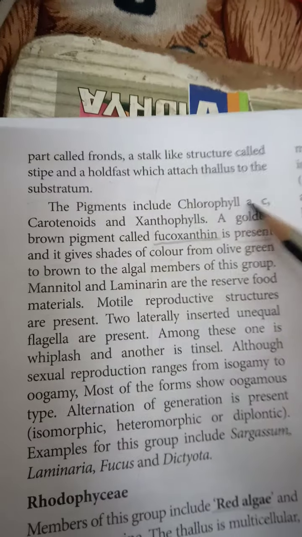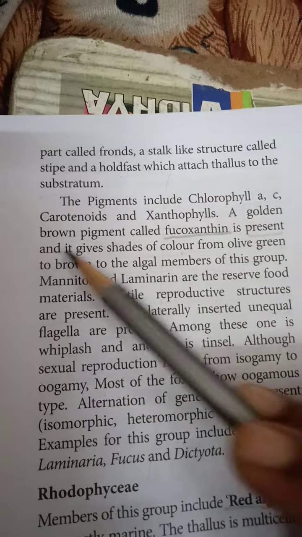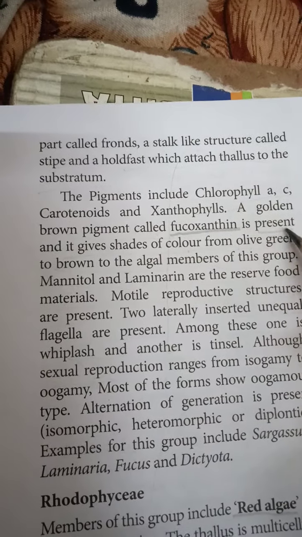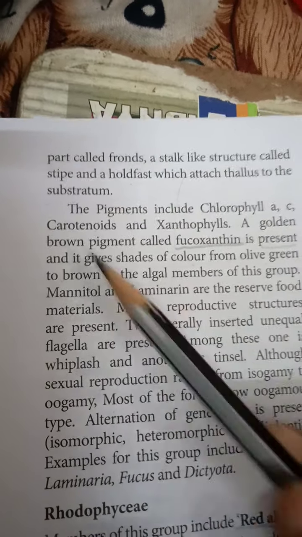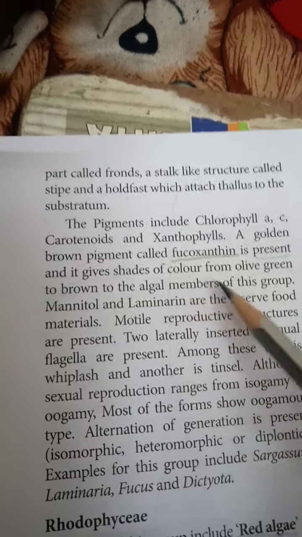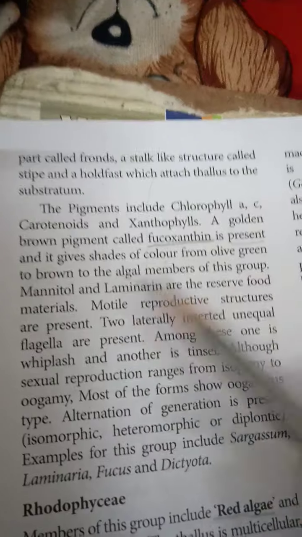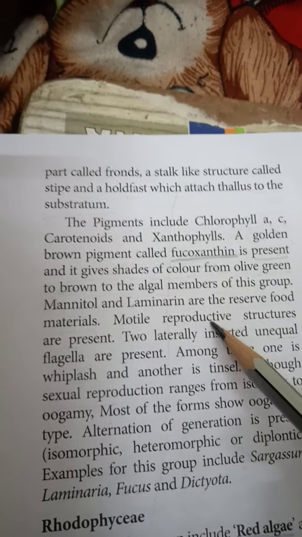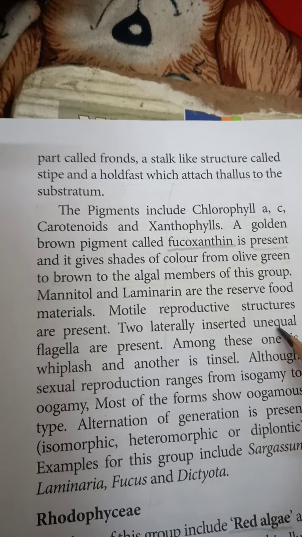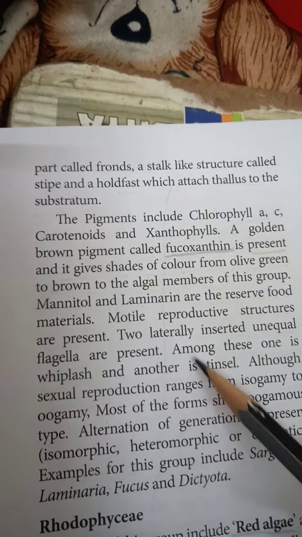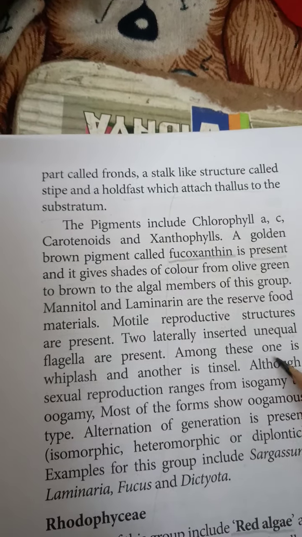The pigments include chlorophyll A, C, carotenoids, and xanthophyll. The golden brown pigment called fucoxanthin is present and it gives shades of color from olive green to brown. Mannitol and laminarin are the reserve food materials. Motile reproductive structures are present. Two laterally inserted unequal flagella are present. Among these, one is whiplash and the other is tinsel.